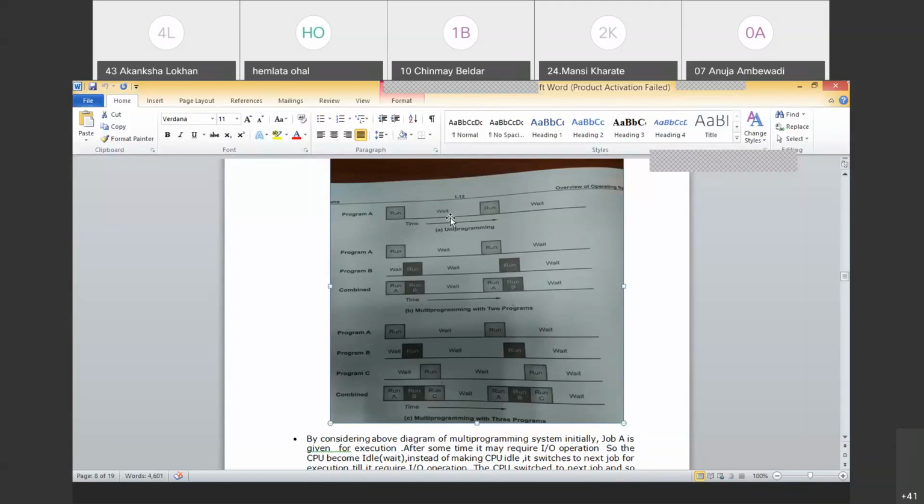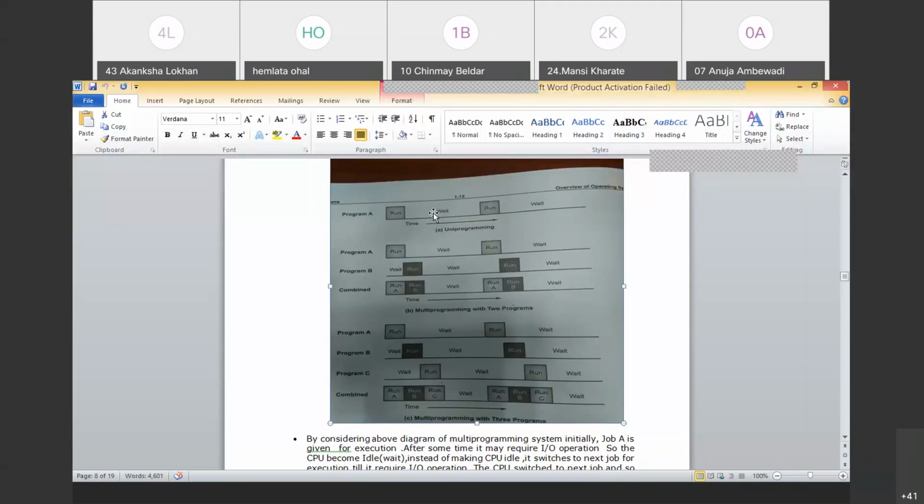Your program is waiting for something to happen. Ultimately, it means that your program is not running during that particular time span. And if your program is not running, obviously it means that your CPU is in idle state, right? And what was it waiting for? For example, it could be waiting for the IO devices.